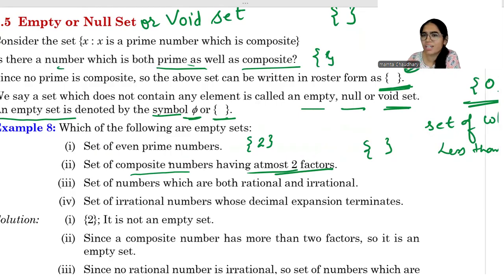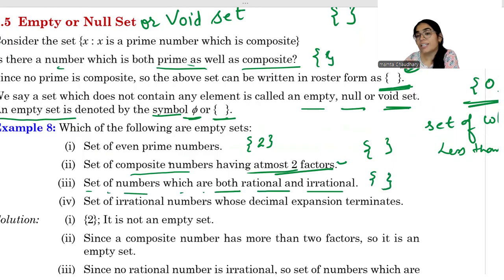So is it an empty set? No, it is not an empty set. Then what is it? It is a singleton set, only one element. This we have already discussed. Now next, a set of numbers which are both rational and irrational.